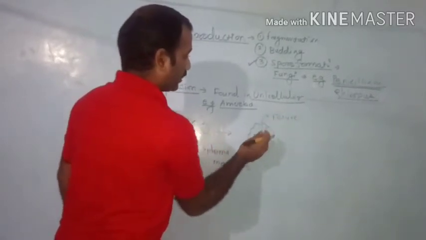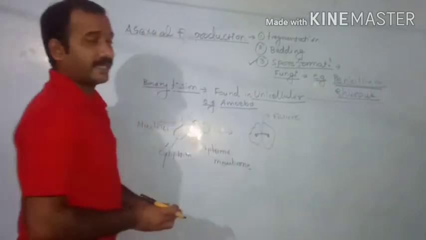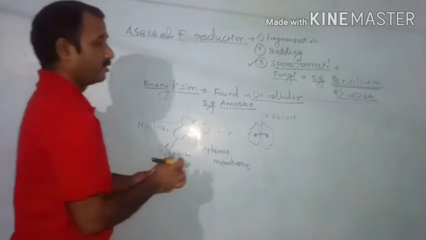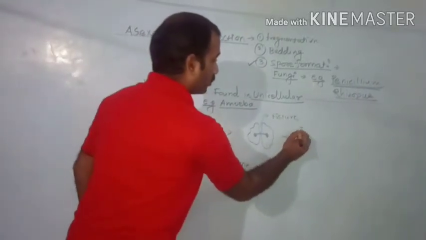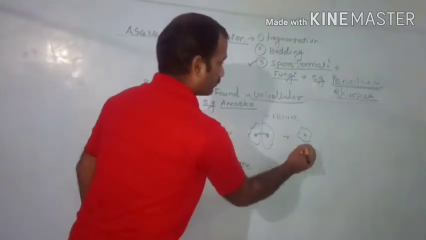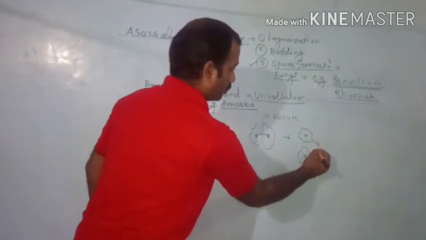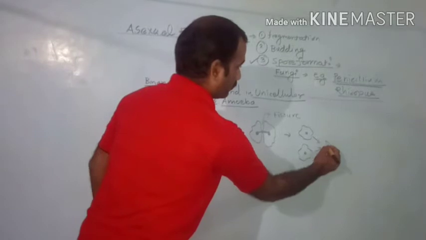and this fissure finally gets joined to cut off the amoeba into two equal daughter cells, and this is how the two daughter cells of amoeba are formed.